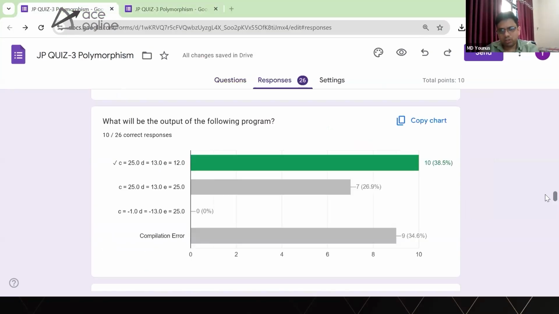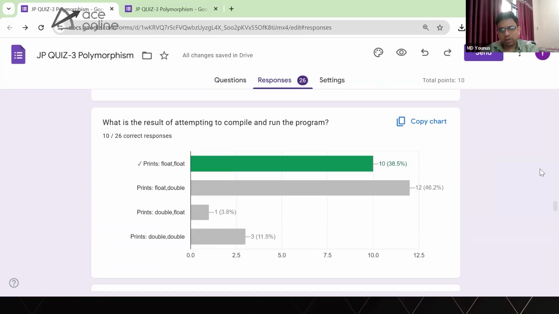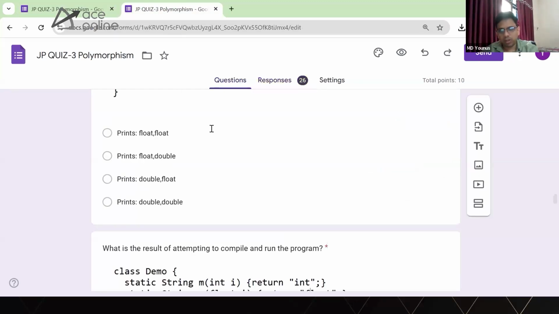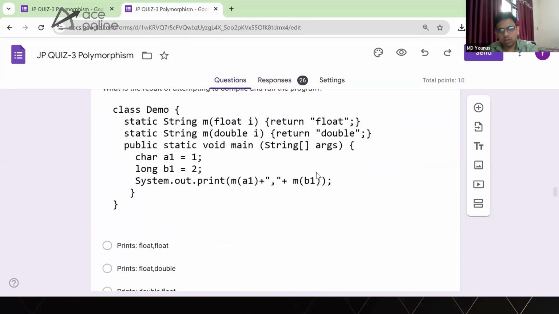If you look at this question, only 38% of people answered float. 46% of you thought that it will print float double. I don't know why you think float double, because widening is possible from long to float, since float is the nearest one and double is the next level.